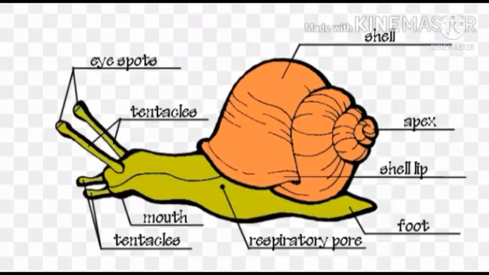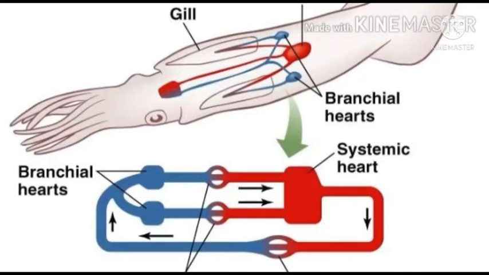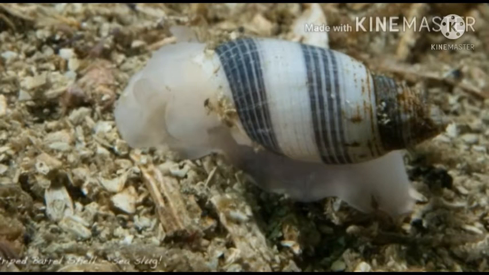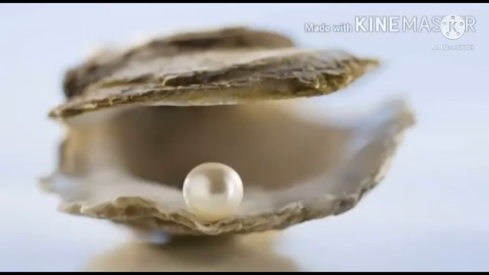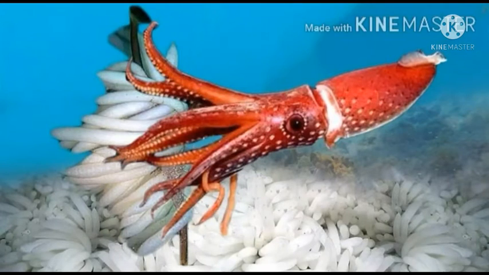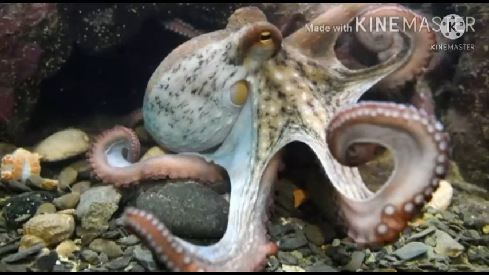The sense organs are tentacles and eyes. Open type of circulatory system and blood contains hemocyanin, a copper containing respiratory pigment. They are oviparous. Some common examples are pearl oyster, sepia, squid, octopus.